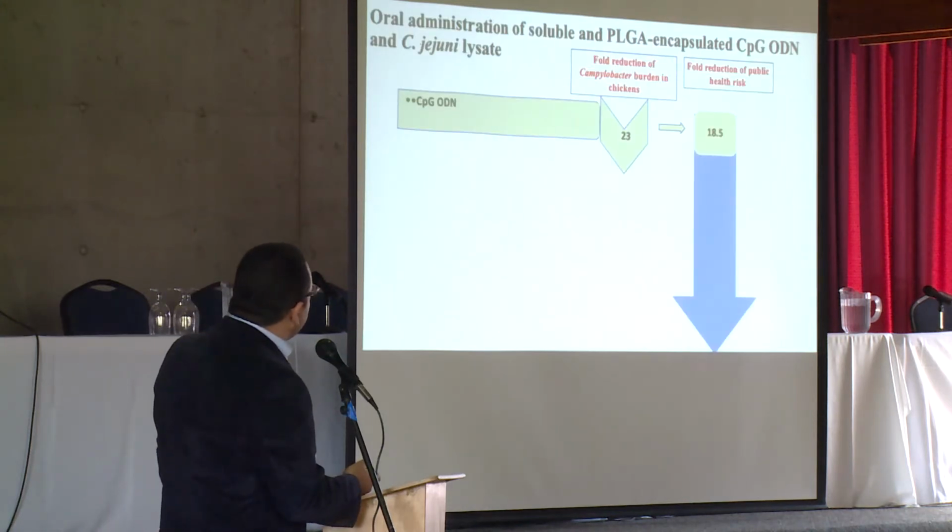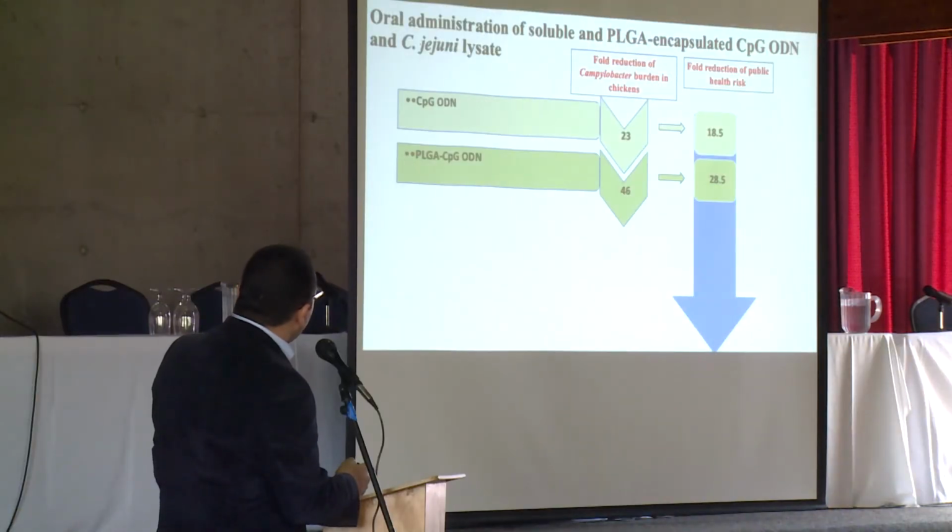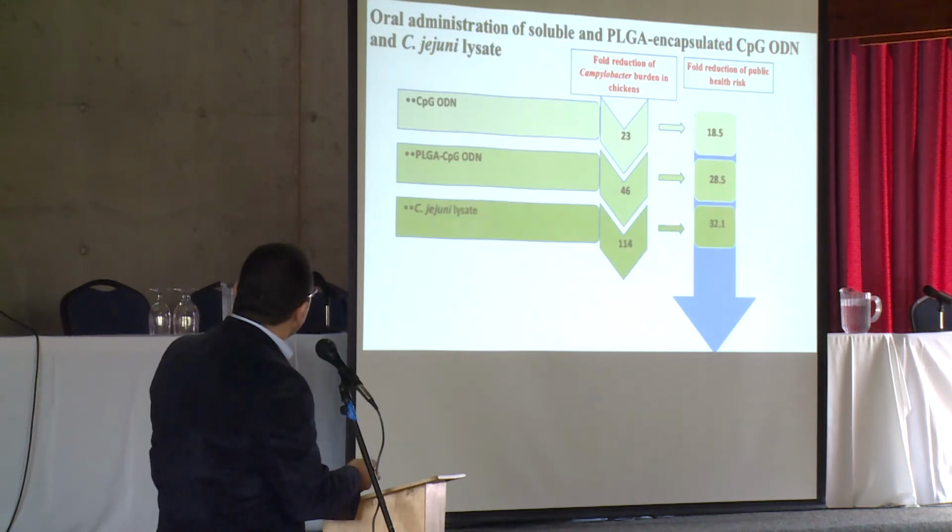Our results revealed that CpG-ODN reduced the Campylobacter count by 23 folds in chicken intestine, which means approximately 19-fold reduction of public health risk in humans. As we can appreciate here, encapsulation of CpG-ODN reduces Campylobacter burden by 46 folds in chickens and approximately 29 folds reduction in public health risk.